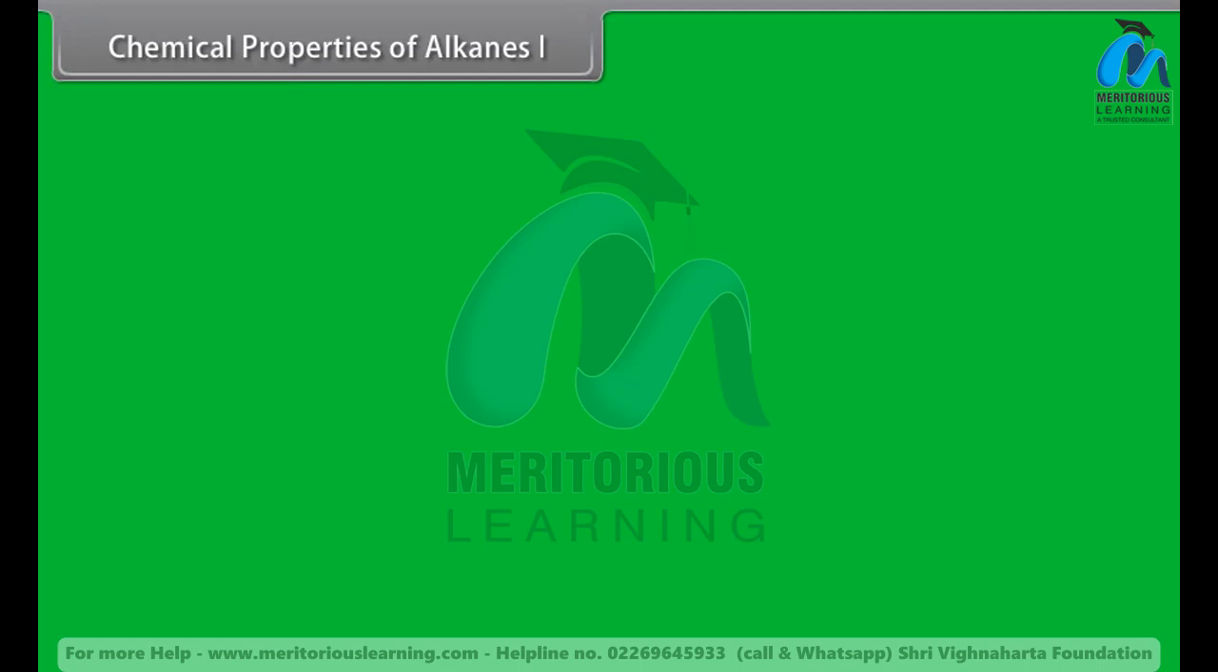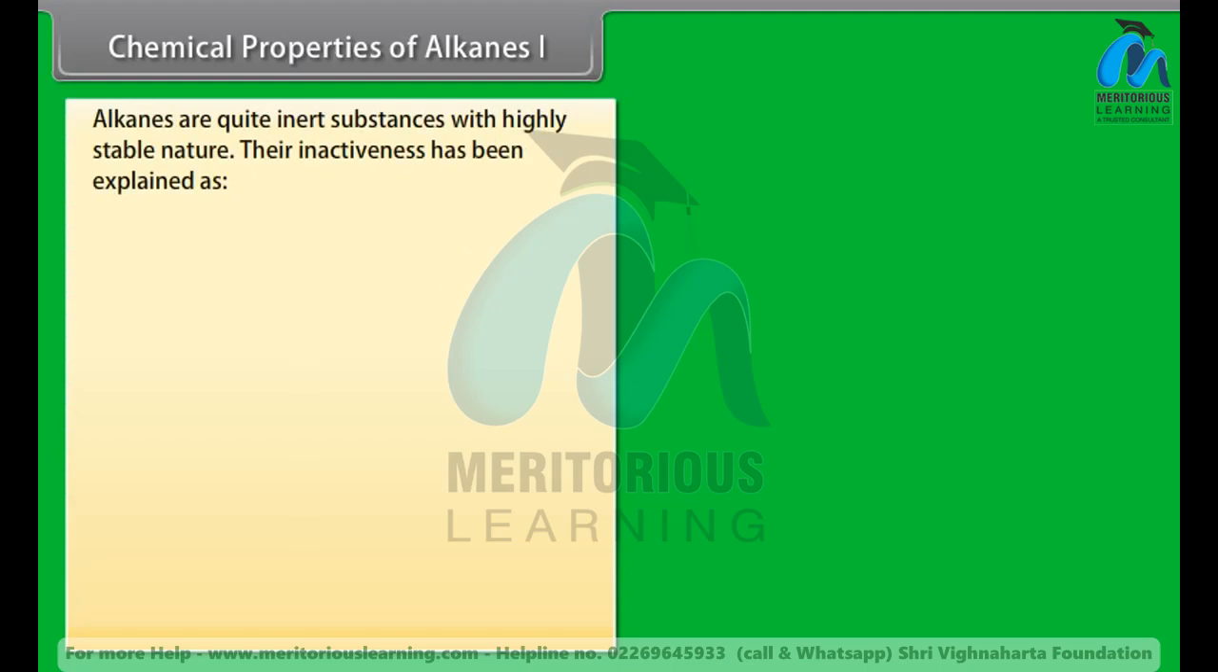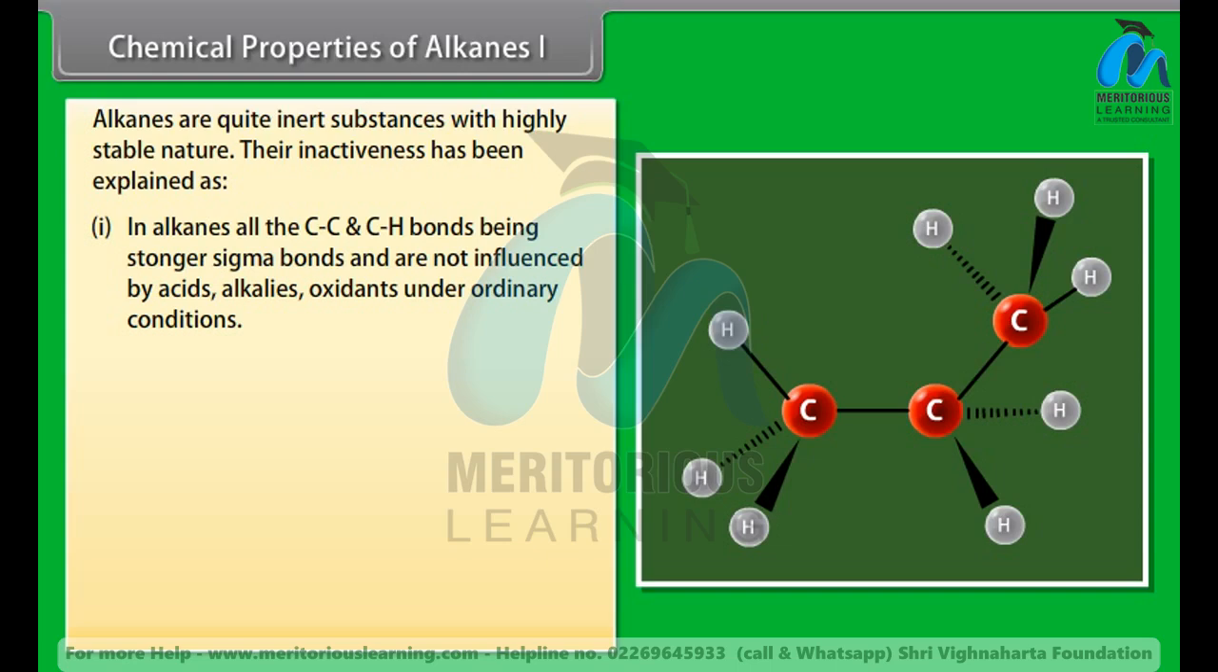Chemical properties of alkanes. 1. Alkanes are quite inert substances with a highly stable nature. Their inactiveness has been explained as follows. Number 1. In alkanes, all the carbon-carbon and carbon-hydrogen bonds are strong sigma bonds and are not influenced by acids, alkalis, or oxidants under ordinary conditions.